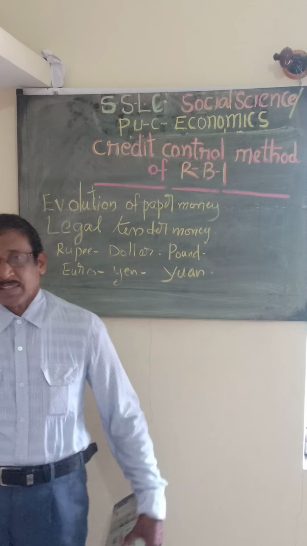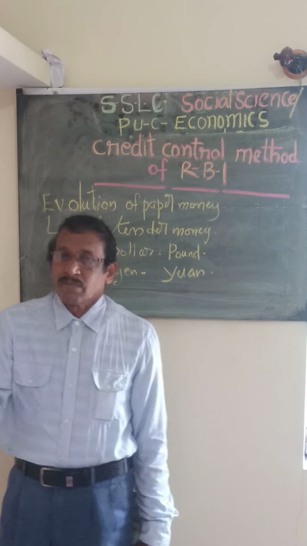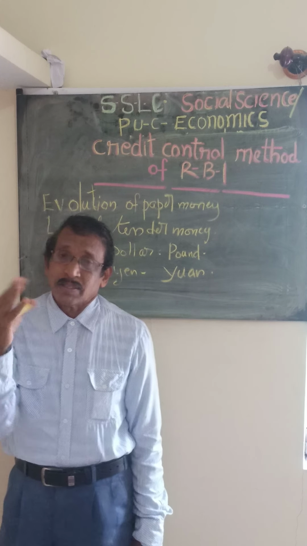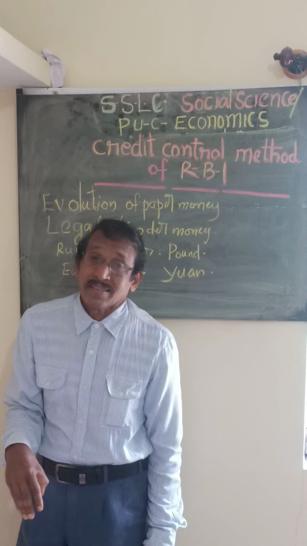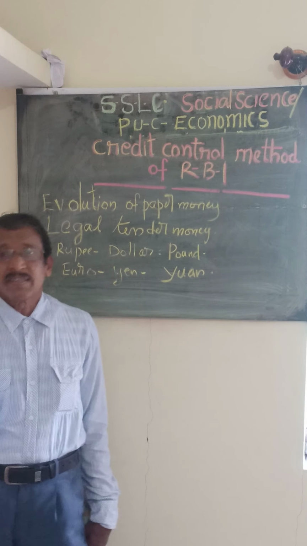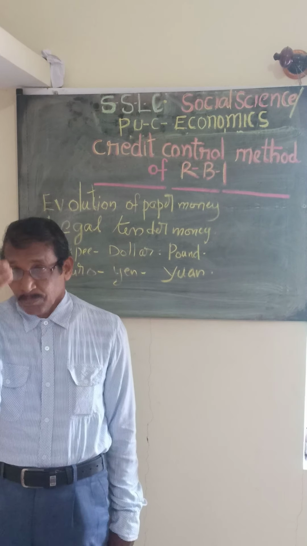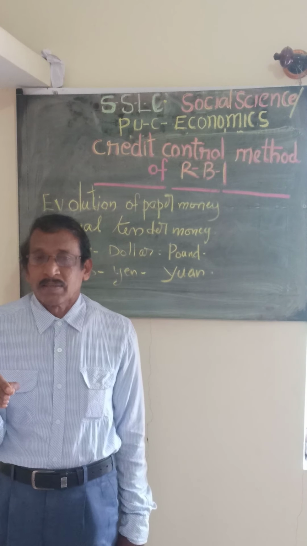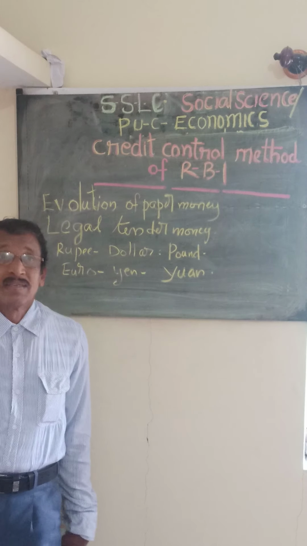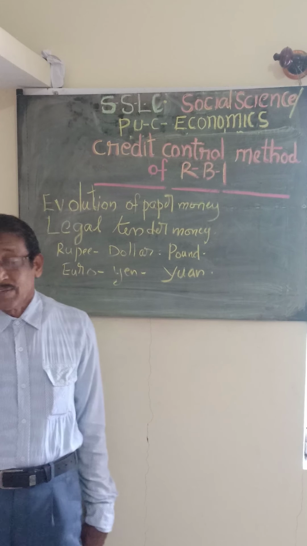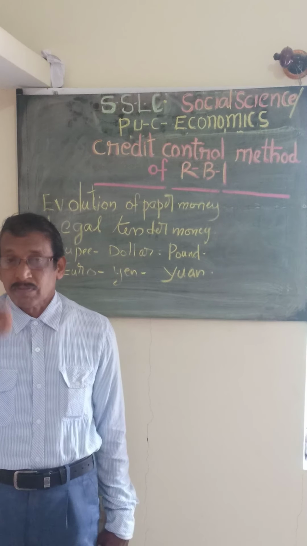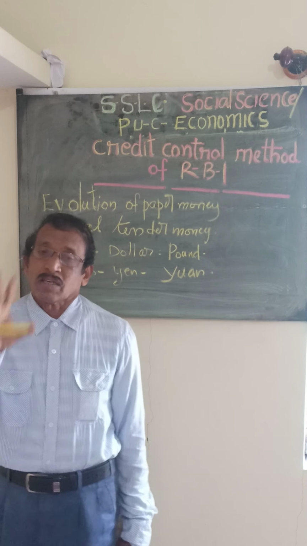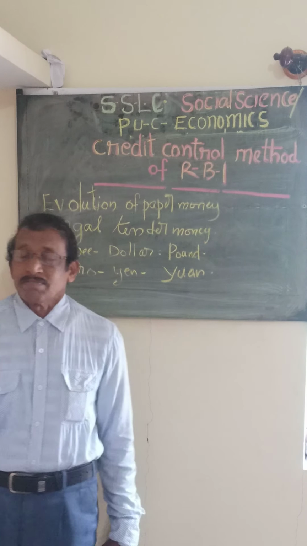So when they are purchasing that thing, the total money supply in the country will be reduced. When the money supply is reduced, the purchasing power of the people will be reduced. When the purchasing power of the people is very high, what will happen? The price of the commodity will increase. If you have so much money, if your purchasing power is very high, you will be ready to pay any amount for the commodity. It means that a price rise may happen.